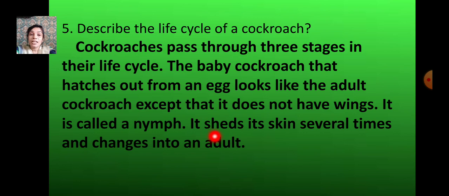Then it sheds its skin several times and changes into an adult. Day after day, when the nymph starts growing, it sheds its skin, which means the skin comes out from the nymph, and slowly the wings start developing. Finally, it will look like the adult cockroach. You know the cockroach can fly, not very high, only a little distance.